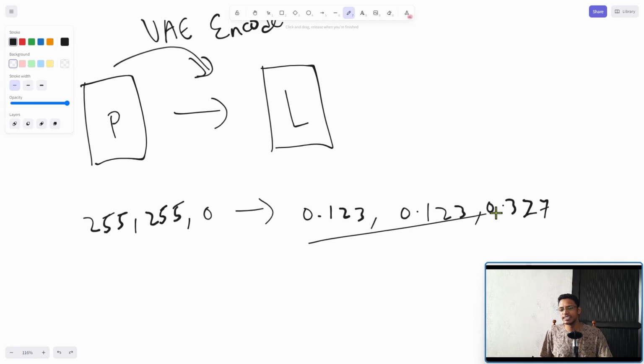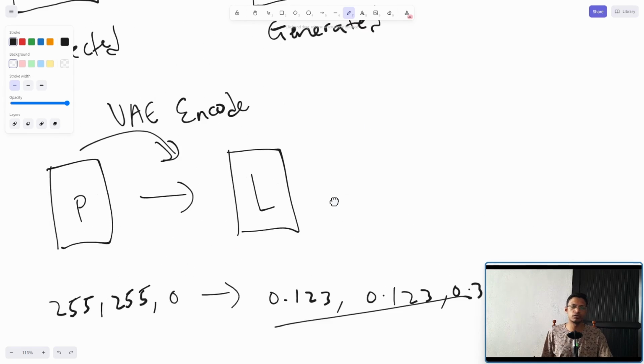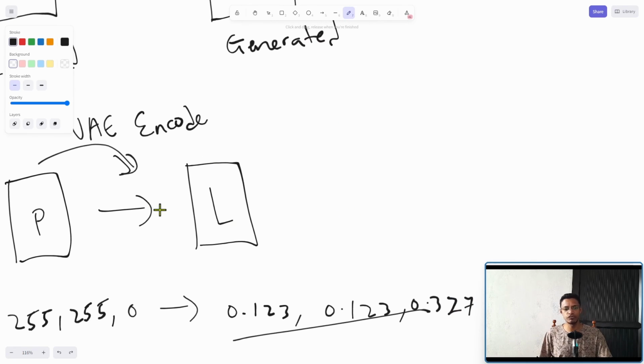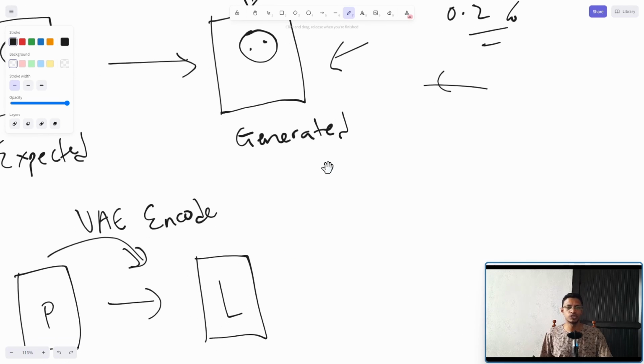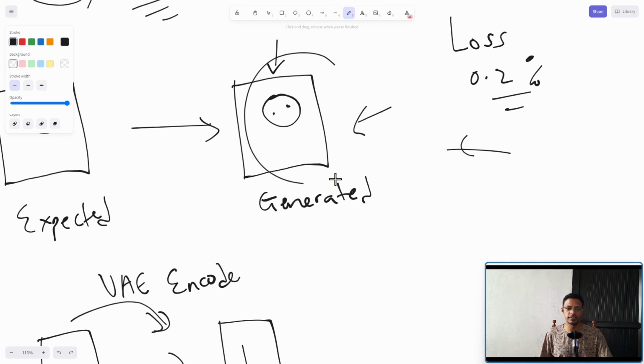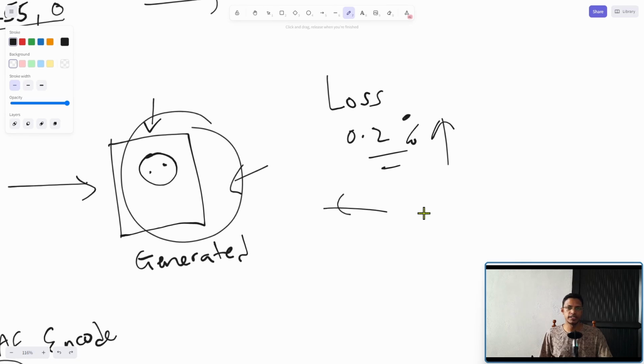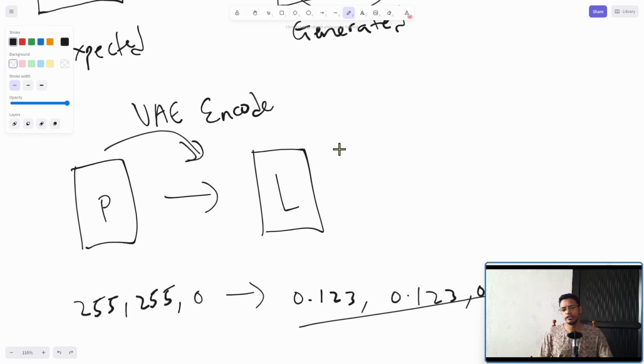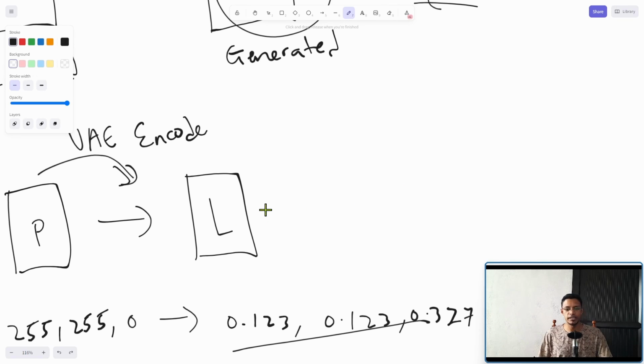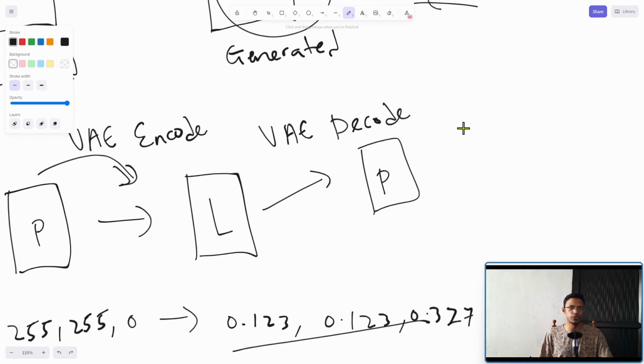And for us, these numbers do not make a lot of sense, but for the computer, it's actually better, because now if we go from a latent space and we try to generate the same image, this loss will increase. And now we can tell the model to improve, so go towards a particular direction. Now, of course, if we go from a pixel space to latent space, we'll need some way to go from a latent space back to a pixel space. And this is done by the VAE decode node inside of ComfyUI.